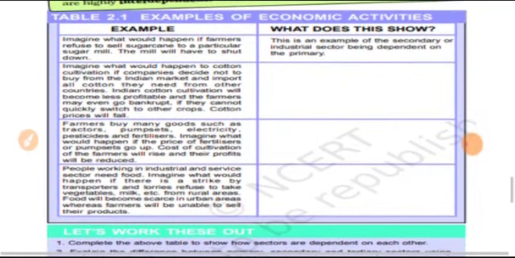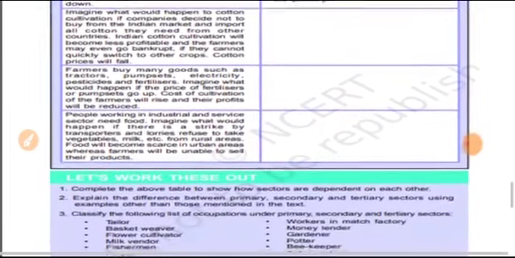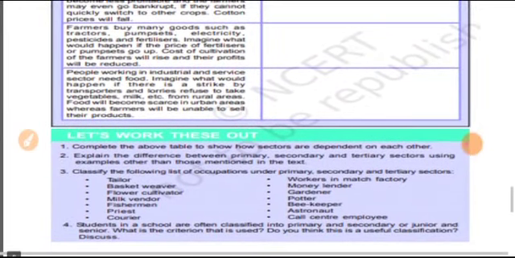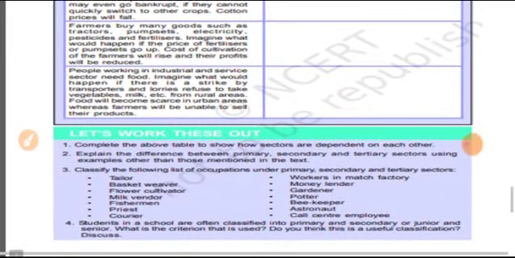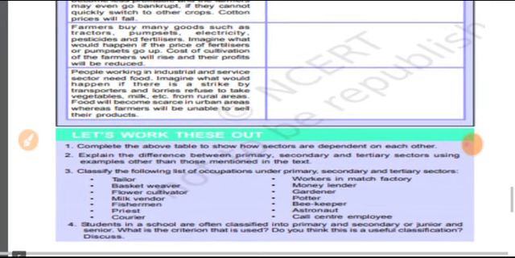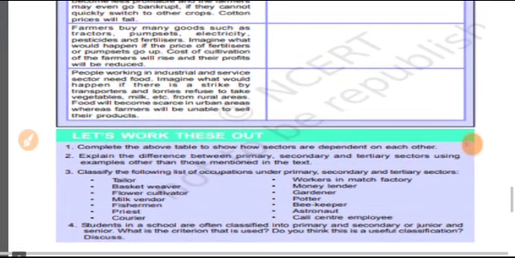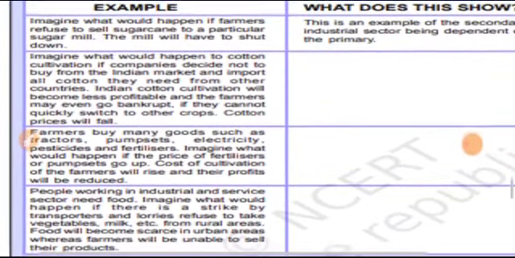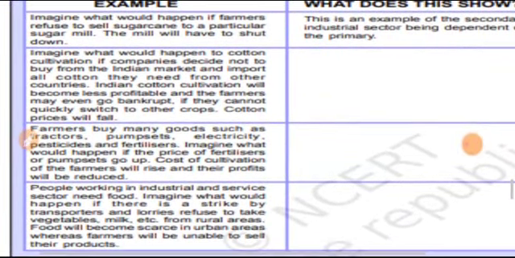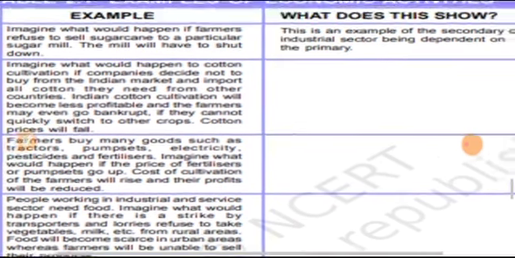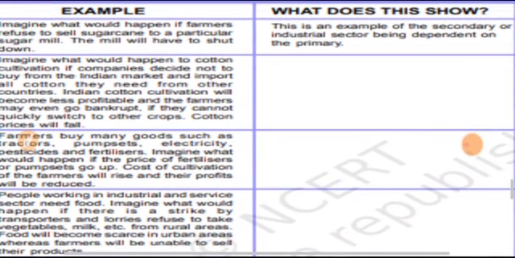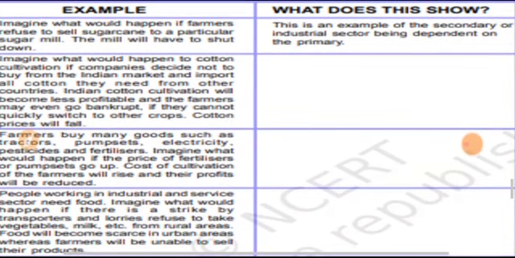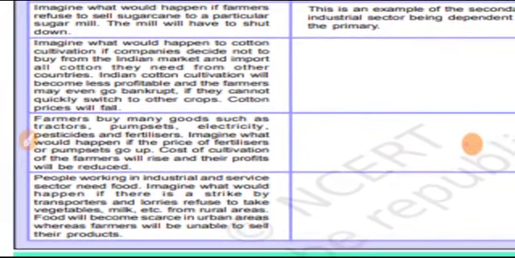See, table 2.1 shows an example of economic activity, and they have asked us a few questions, like complete the above table and show how sectors are dependent on each other. Now let us try to understand that. One example is given. Imagine what would happen if a farmer refuses to sell sugar cane to a particular sugar mill. The mill will have to shut down. This is an example of the secondary or industrial sector being dependent on the primary sector.